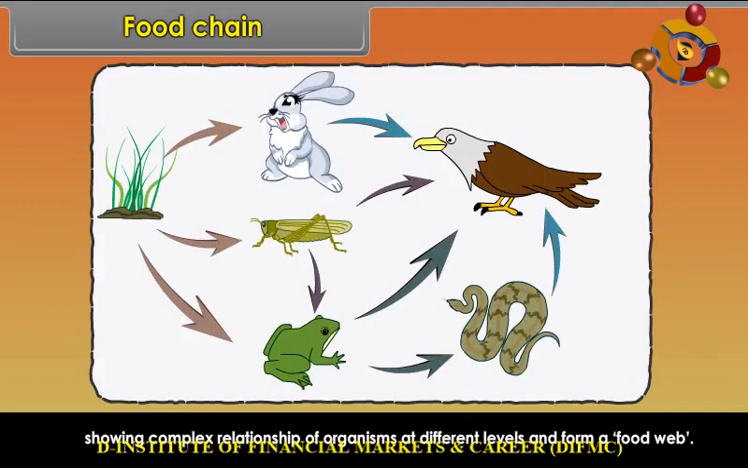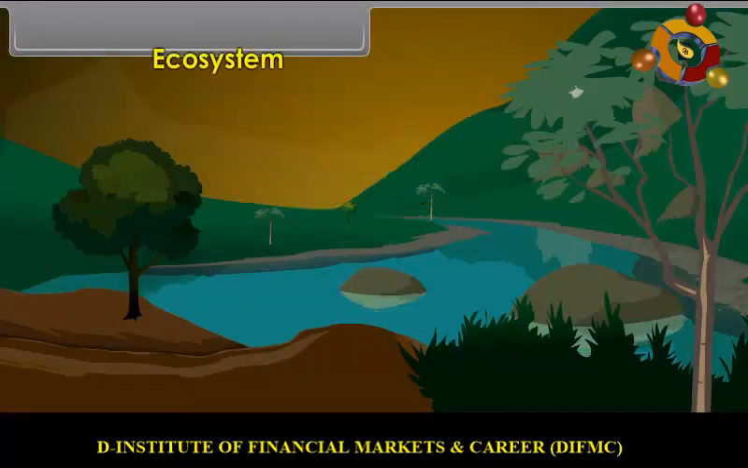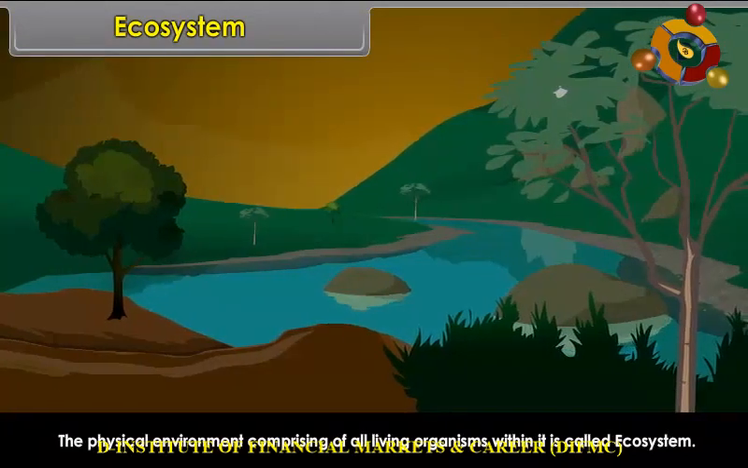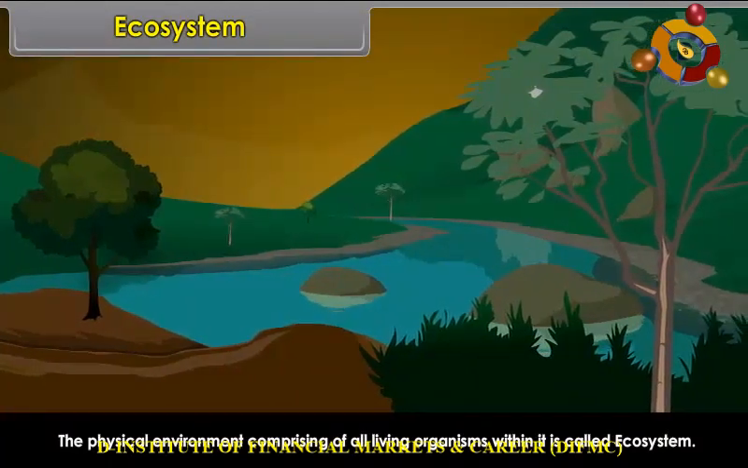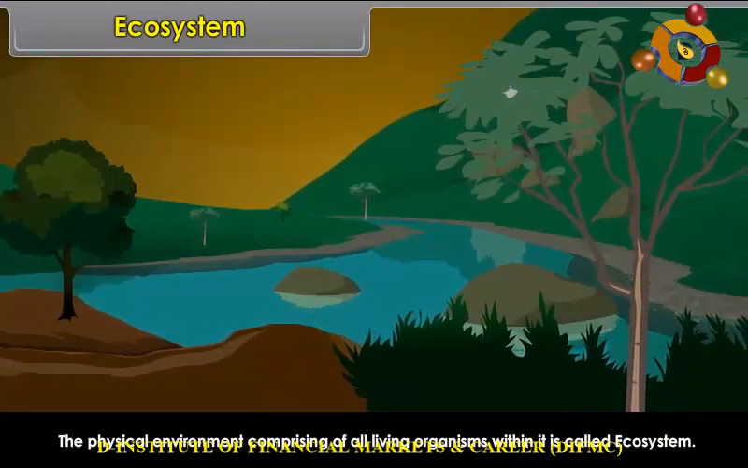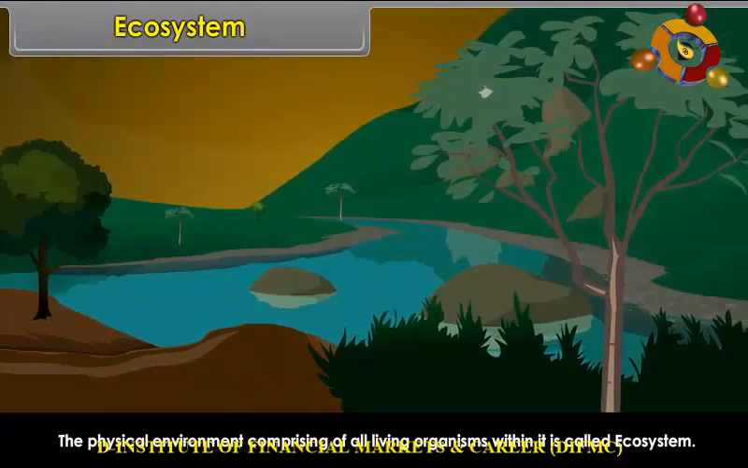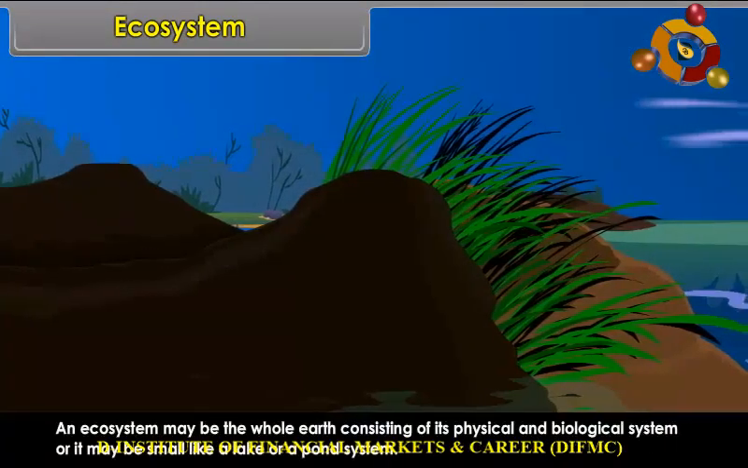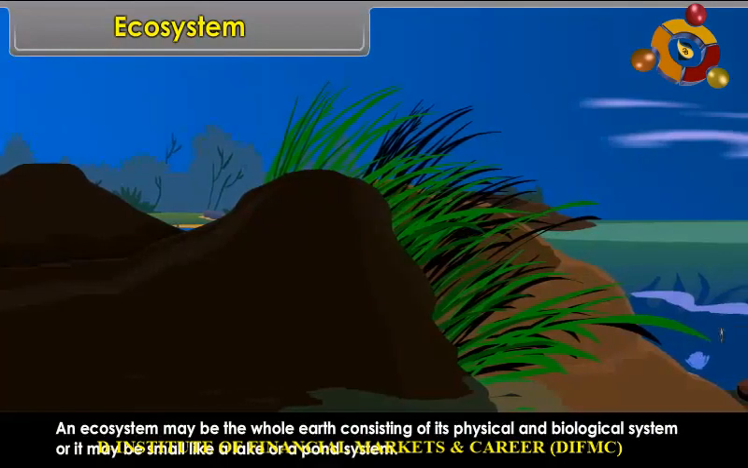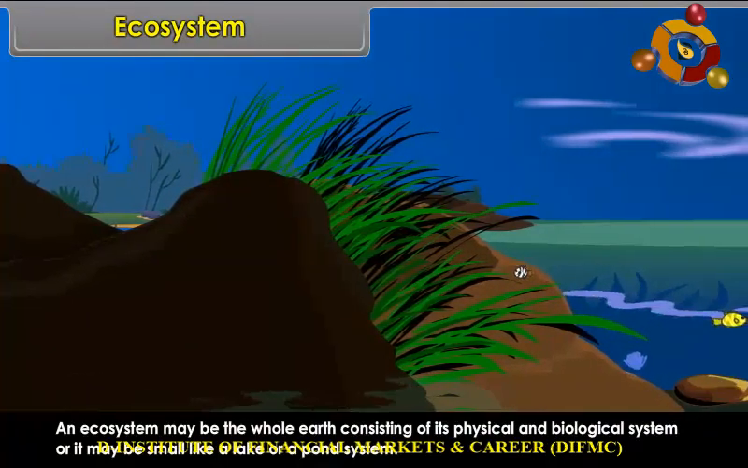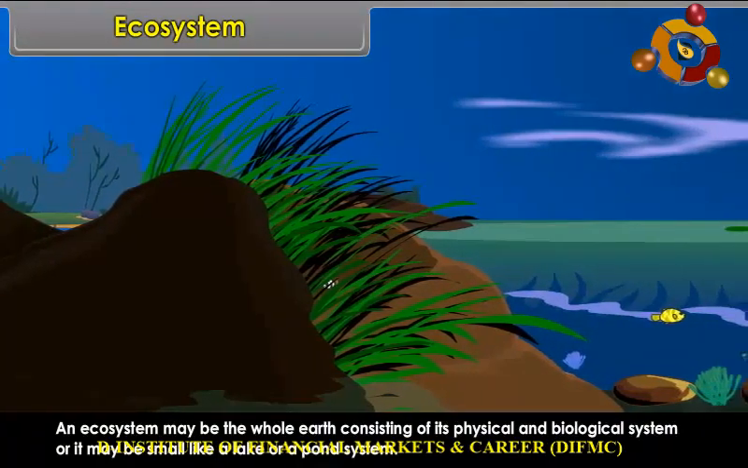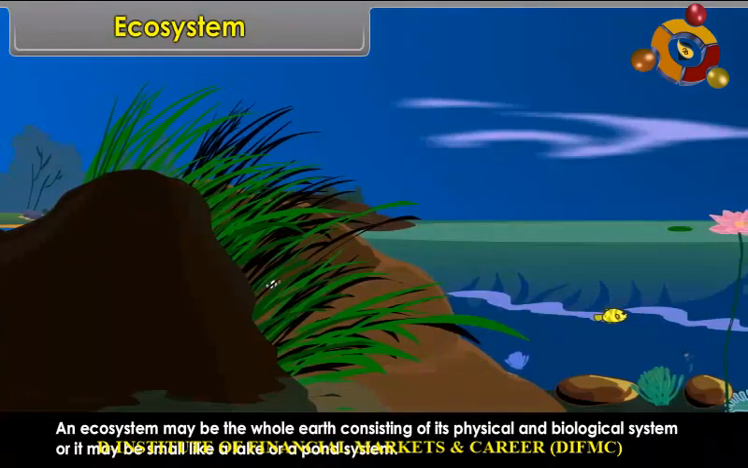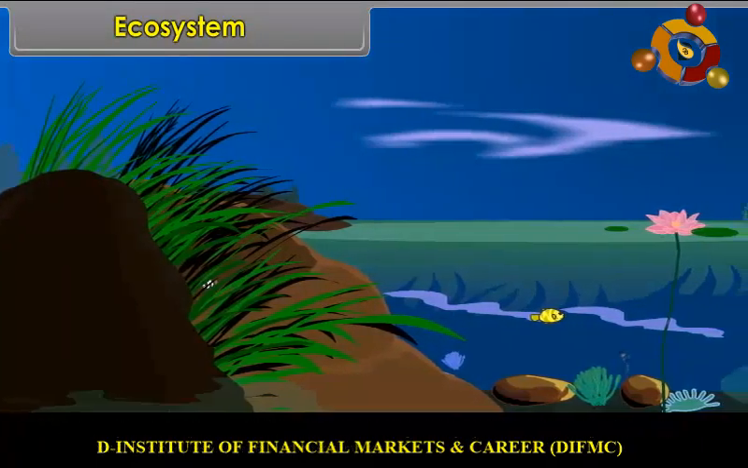Ecosystem. The physical environment comprising of all living organisms within it is called ecosystem. An ecosystem may be the whole earth consisting of its physical and biological system, or it may be small like a lake or a pond system. It is thus such a unit in which all biotic organisms interact with the abiotic environment.